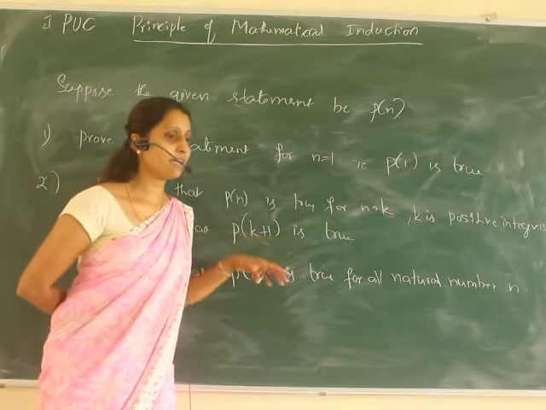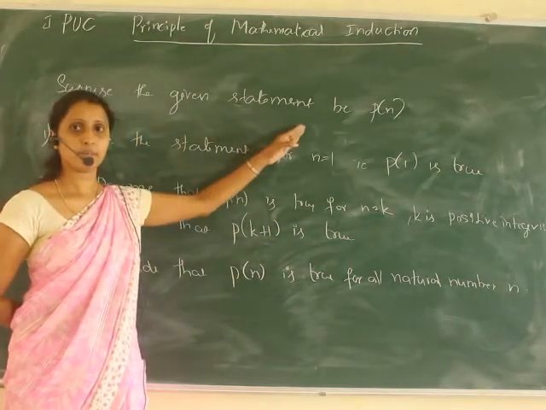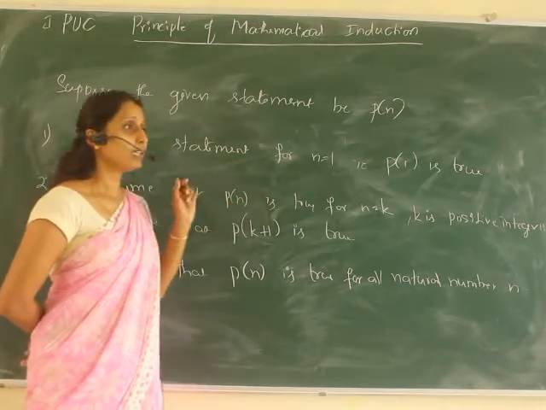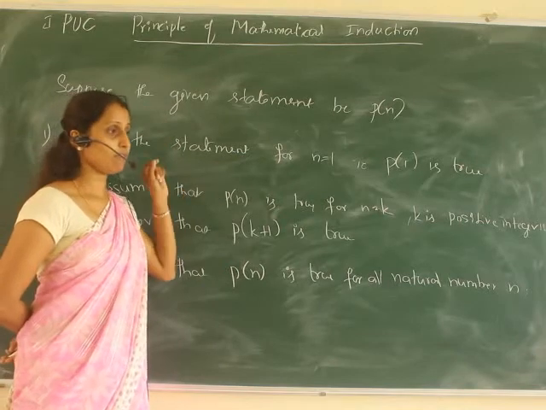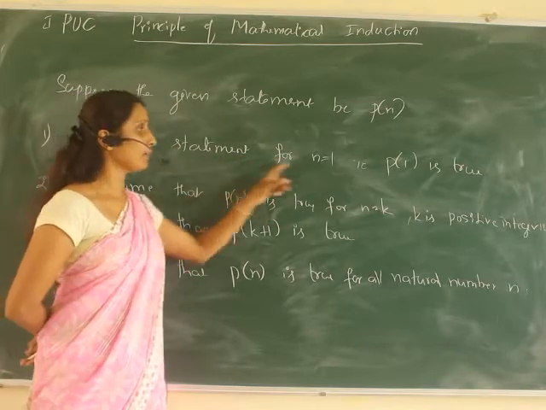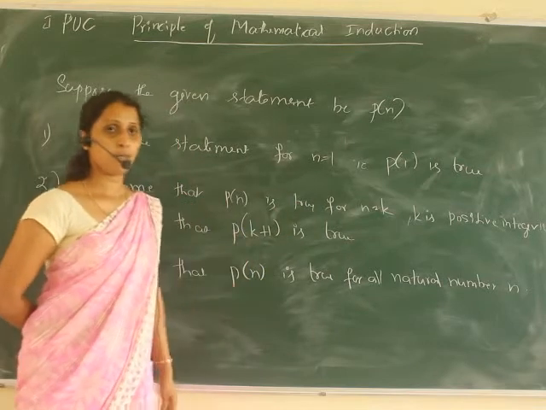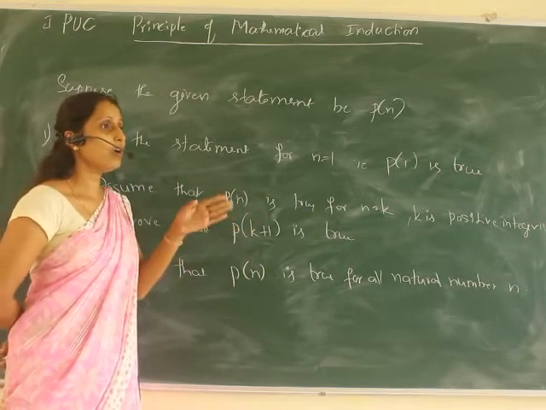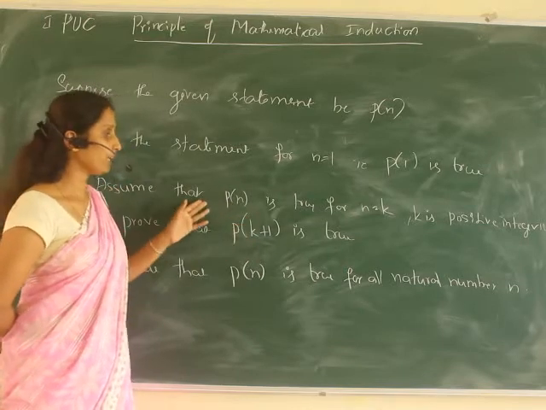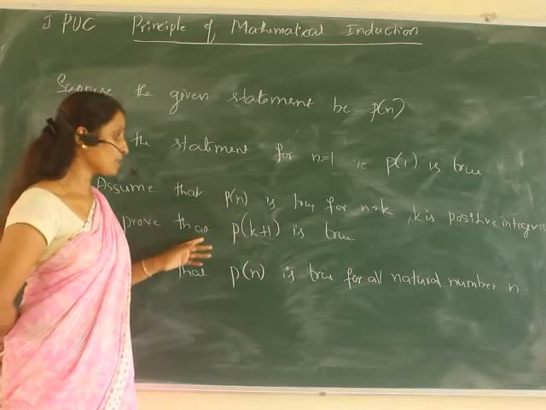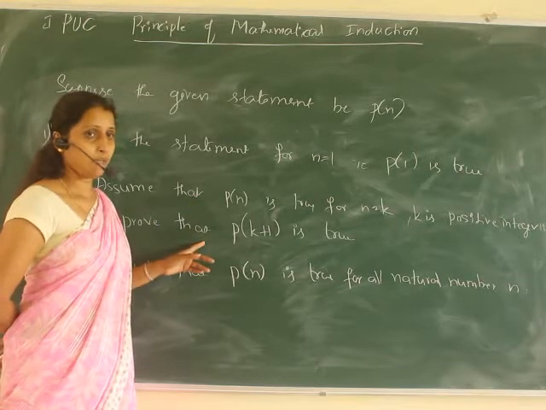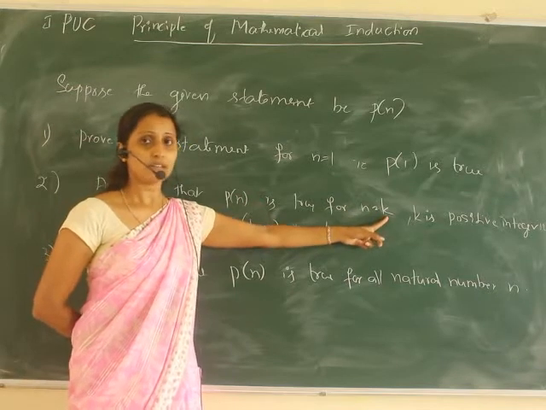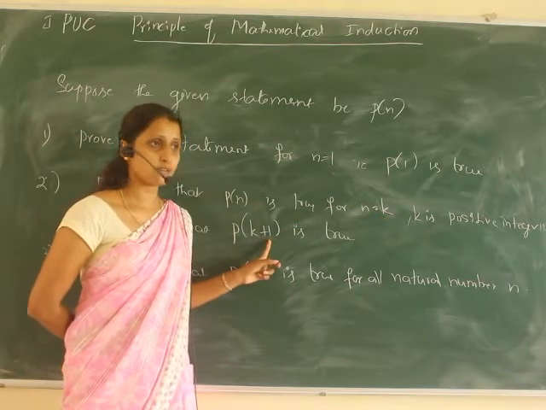Suppose there are n tiles. I pushed the first one, so the first tile falls, which means the statement is true for one. Next, if any one tile in between falls, then the next one also falls. That we have to prove now.